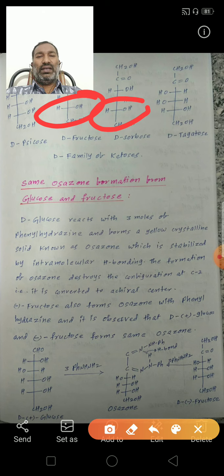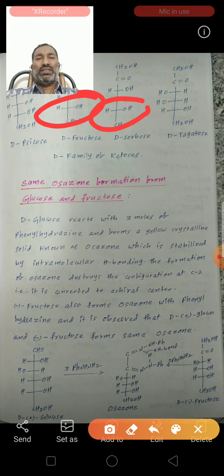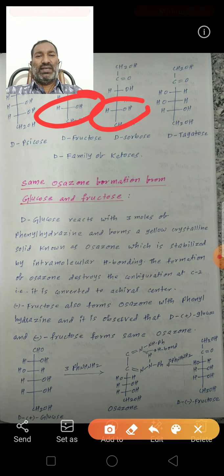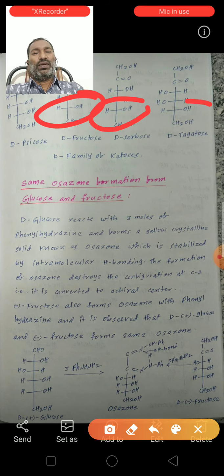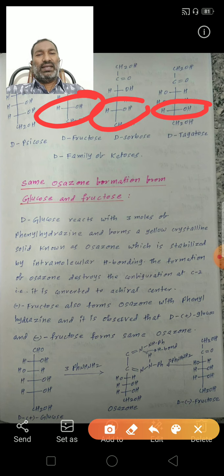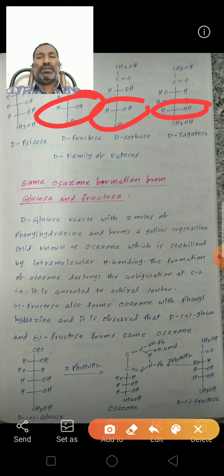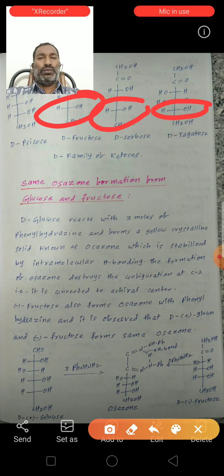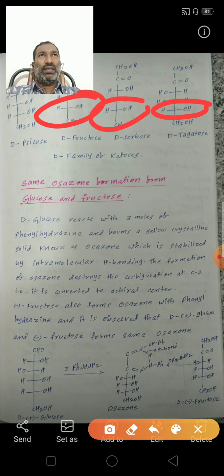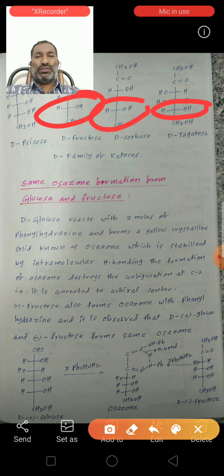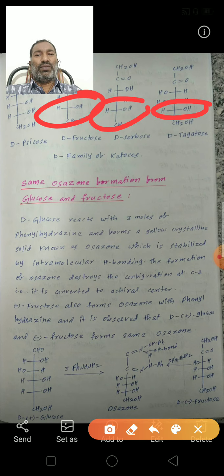And the next, tagatose. Here CH2OH, C double bond O, third carbon OH left, fourth carbon OH left, fifth carbon OH right, then CH2OH. Here also this OH is on the right side, so this is D-tagatose. These are the D isomers of fructose, 4 D isomers, and the remaining 4 are L isomers. A total of 8 isomers are possible for ketose.